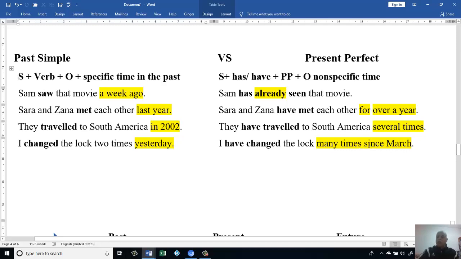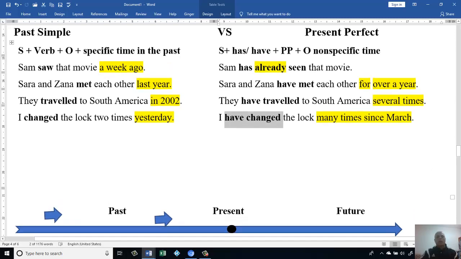We don't know exactly when it happened, but I know I have changed it many times. And because here I have "since," I know definitely it is the present perfect. If you look here, I is the subject, have changed is have plus past participle, then the lock is the object. Okay, let's continue.